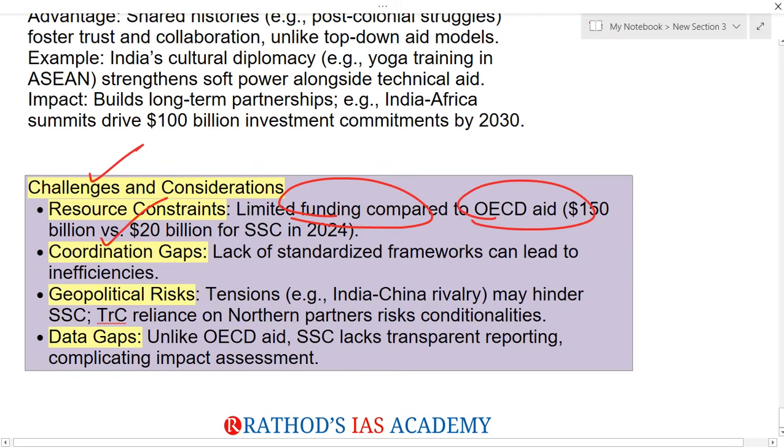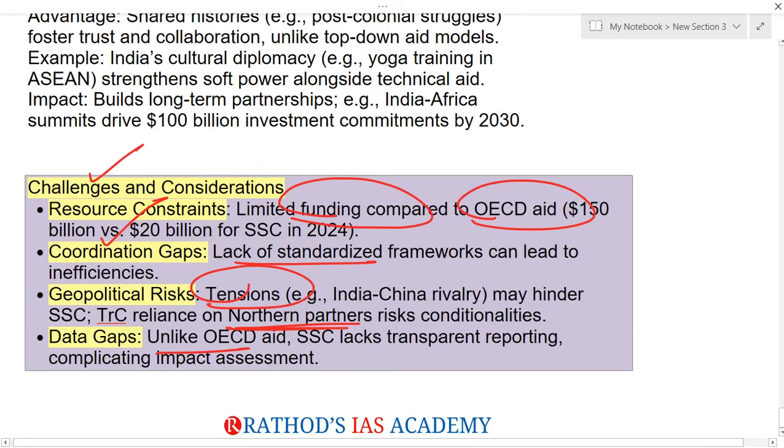Okay. And apart from that, there is a lack of standardized frameworks that will lead to inefficiencies, and there is no proper coordination, so we have certain gaps in coordination. And next one is the increasing tension: India-China rivalry, India-Pakistan rivalry, as well as Russia-US rivalry. So because of this, if you are completely depending on these northern partners, that will also have certain risks regarding conditionalities, terms and conditions apply.